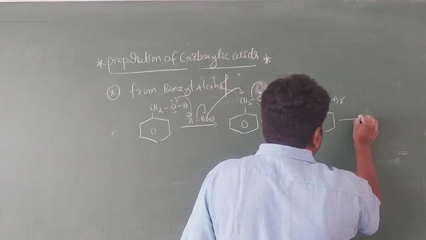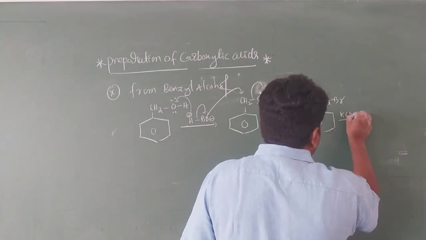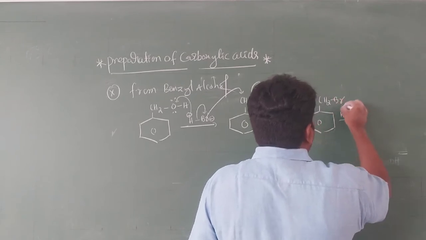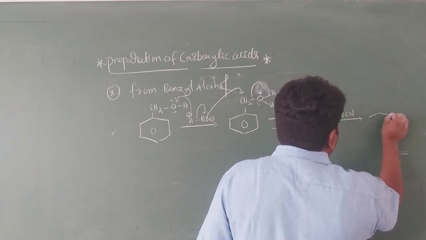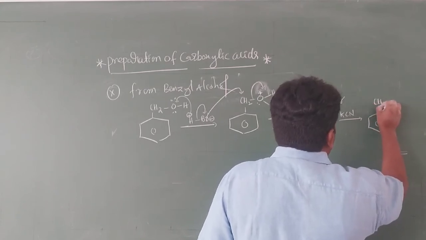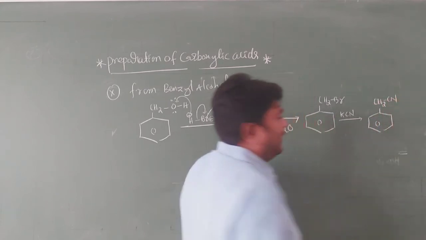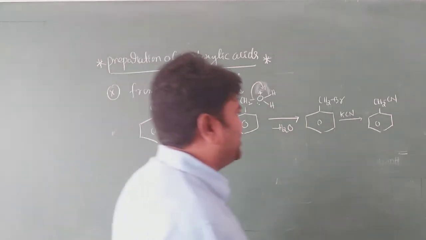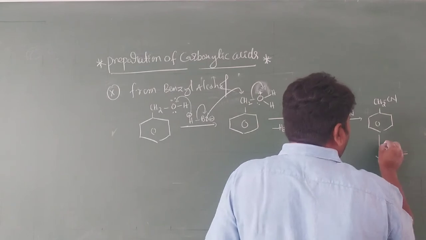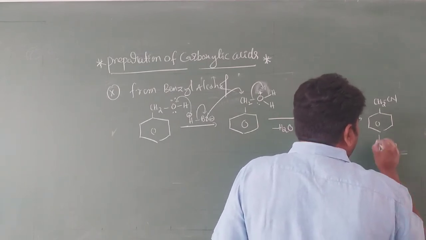It reacts with KCN to form, Br is replaced by CN. You get this compound, that is benzene CH2CN. It is very important. CH2CN. So on hydrolysis, on hydrolysis.